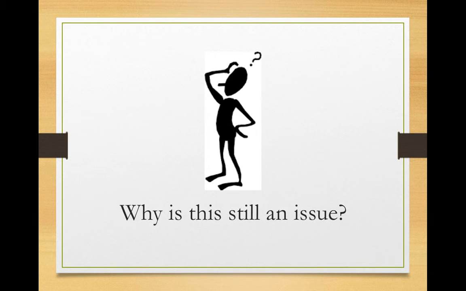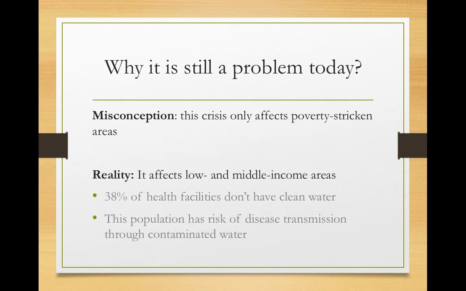Why is contaminated water still a global health problem? Generally, there is a misconception that this crisis only affects poverty-stricken areas. However, the reality is much different. In fact, low and middle income areas are also affected. 38% of health facilities don't have clean water. This population is at a risk of disease transmission through contaminated water.